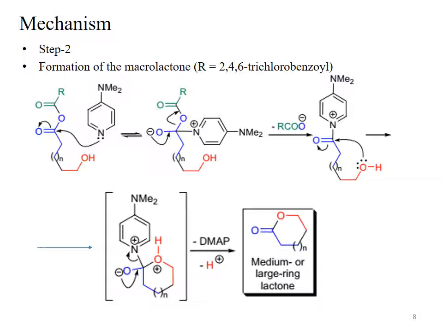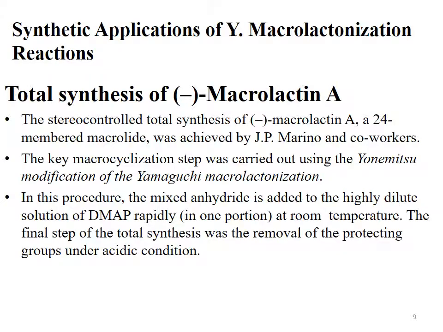No byproduct is obtained during this reaction, and the yield of the product is also high. This is the mechanism of the Yamaguchi macrolactonization reaction. Synthetic applications of Yamaguchi macrolactonization reaction. The first synthetic application is the total synthesis of macrolactin A. Macrolactin A is synthesized by using Yamaguchi macrolactonization reaction.